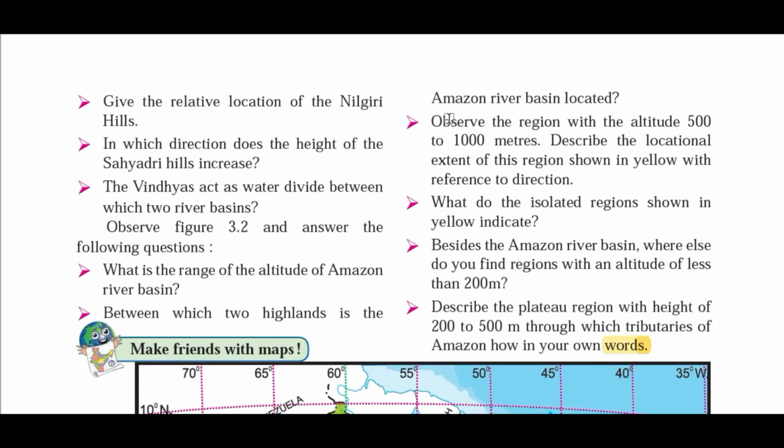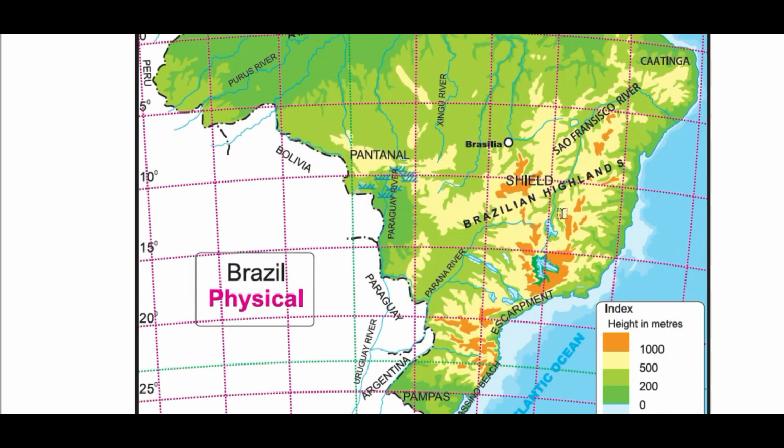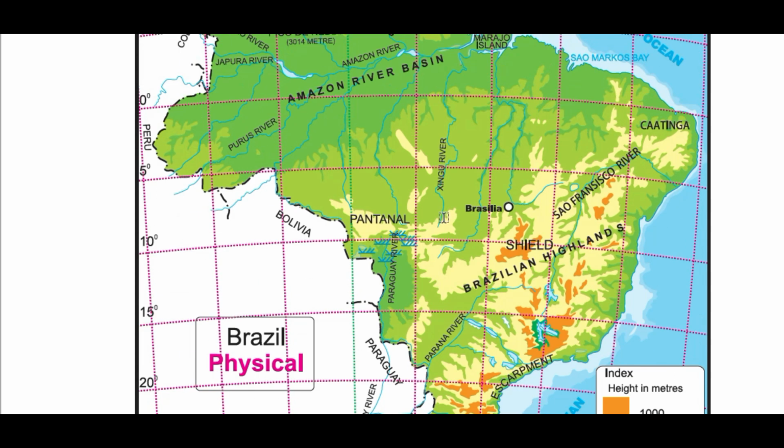Okay guys. The next one: observe the region with the altitude 500 to 1000 meters. Describe the locational extent of this region shown in yellow color with reference to direction. Remember these words. We have to describe the location of that part, but with reference to what? With reference to direction. So let's see. This yellow part over here gives us the altitude from 500 to 1000 meters in that particular area. If you consider this yellow part over here, it lies in the central and south central part of this particular country.